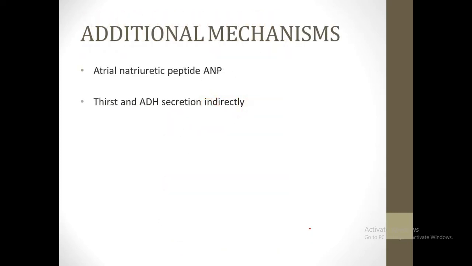Then the other additional mechanisms which I mentioned before include atrial natriuretic peptide (ANP), thirst, and ADH secretion, which control sodium indirectly. So what is atrial natriuretic peptide? As obvious from the name, it is atrial, that is produced by the stretching of the atria. It is natriuretic, that is it causes natriuresis or the removal of sodium through urine, and it is a peptide. The mechanisms by which thirst and ADH secretion affect sodium have been discussed with you in the last lecture.